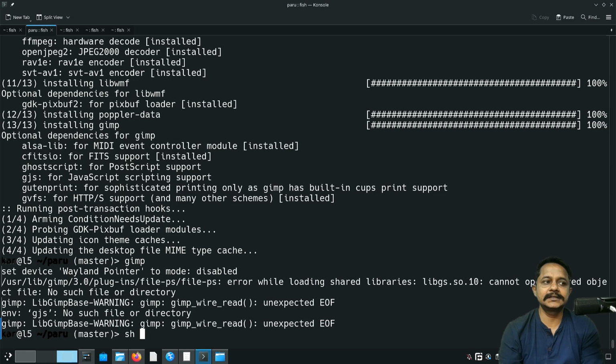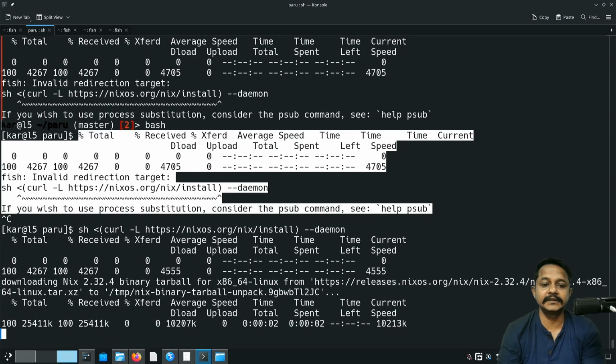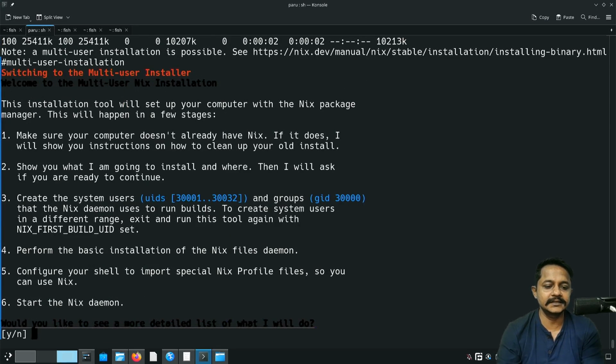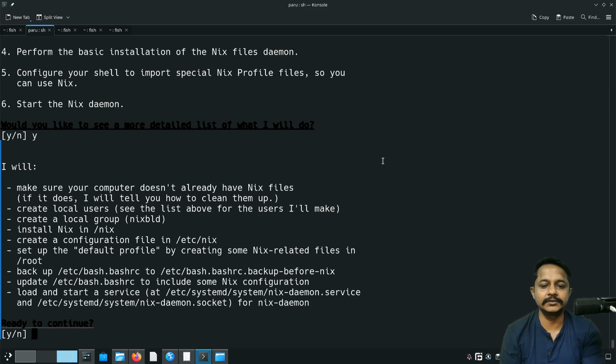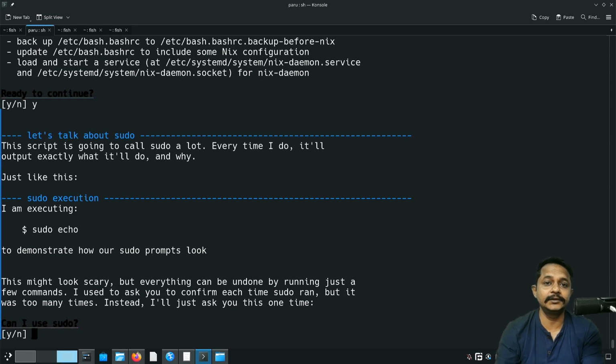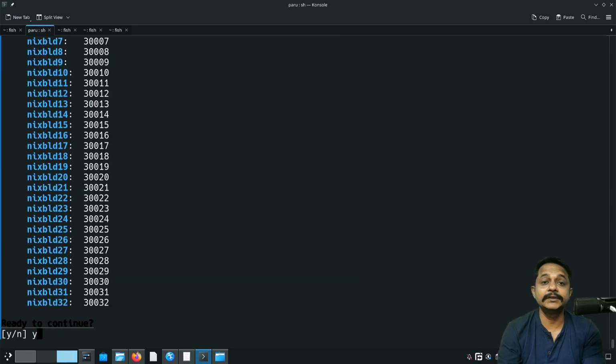Let's invoke the shell with --daemon, so it will be a daemon install. I see the issue was from the fish terminal itself. It is asking whether I am sure or not. I think I'm sure. It's better to check those things, like if you already have Nix files or not. That means it's better to proceed with a fresh installation. Now it's time to install.